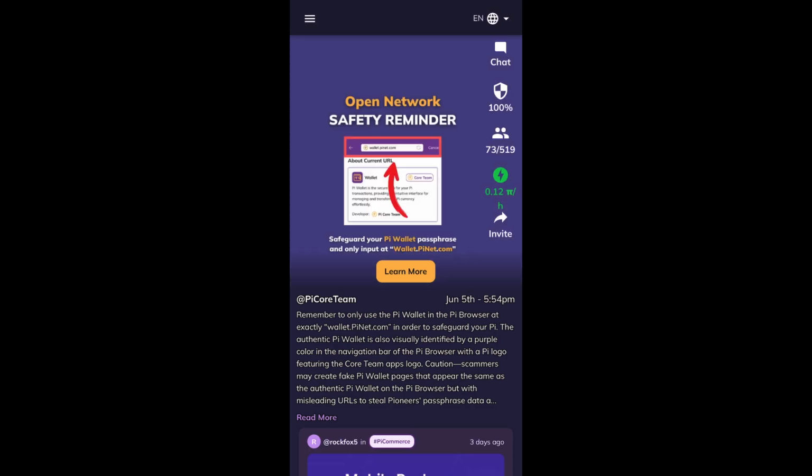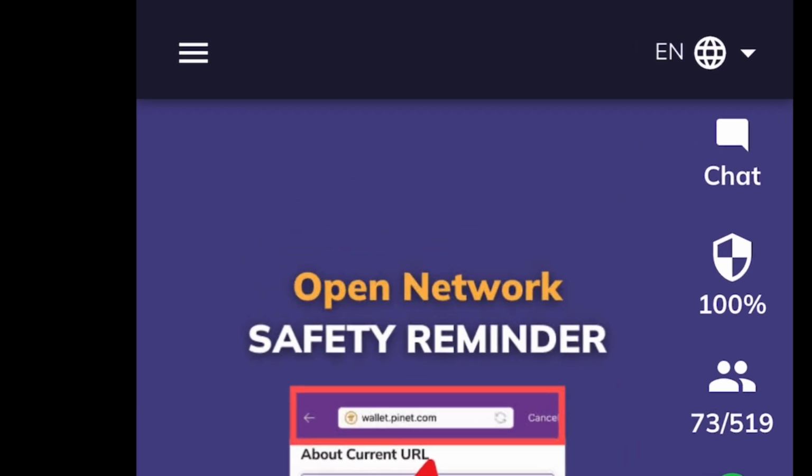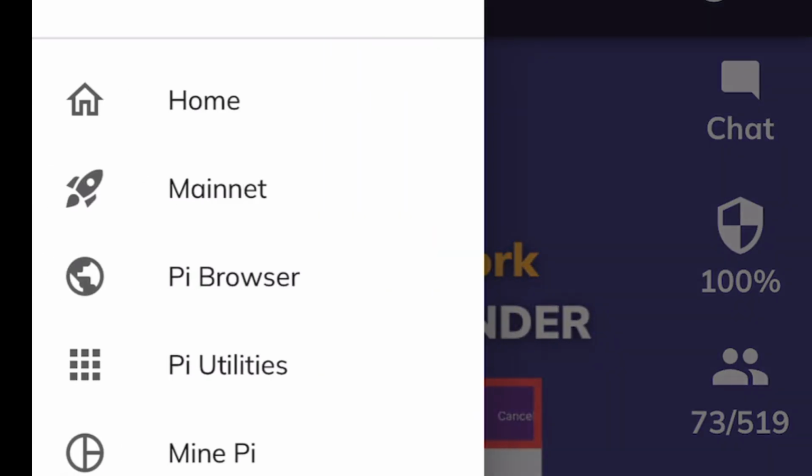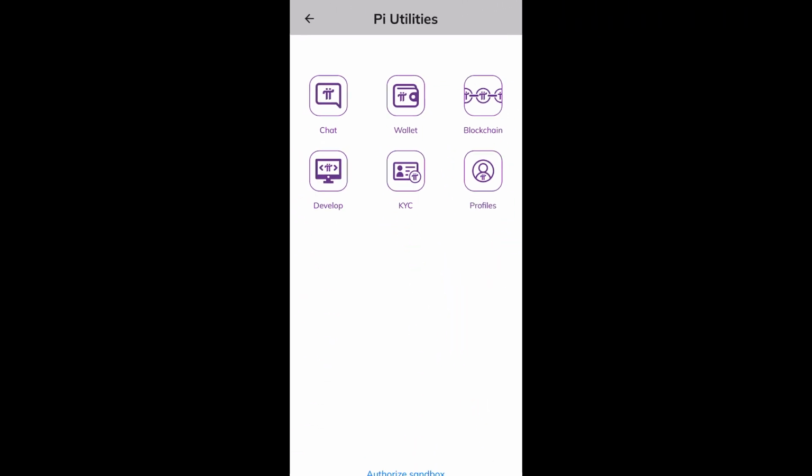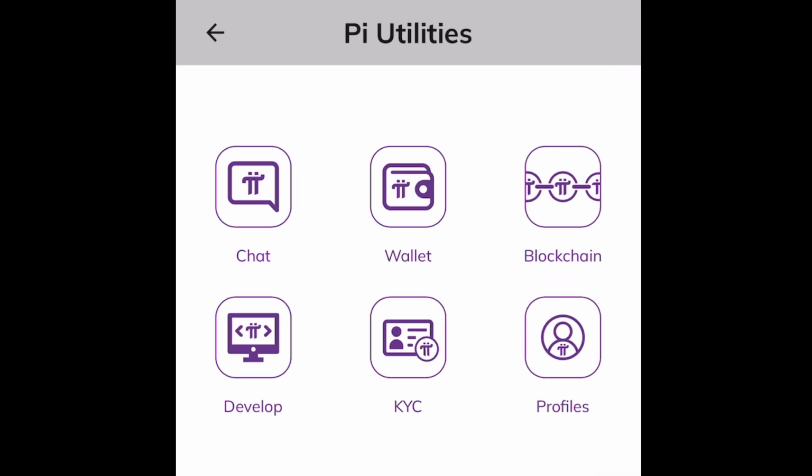If you go to your mining app to search for these apps, you might not even see it. Let me show you. If you click on the three dotted lines here and go straight to Pi Utilities, Pi Utilities is supposed to be where they will be listed and you will see. From my own perspective, I would say Pi Utilities will be the page where you can see all the utilities or the dApps that have been developed so that you can choose what to use. As you can see on the screen, there is no sign of any of those dApps. How do you now access this?